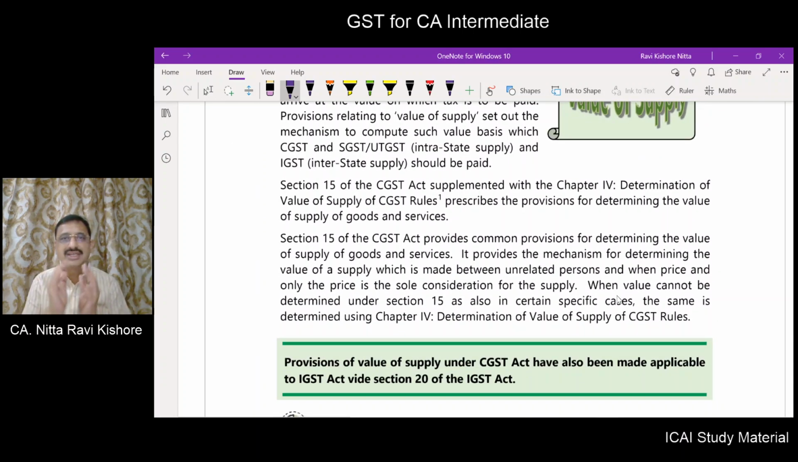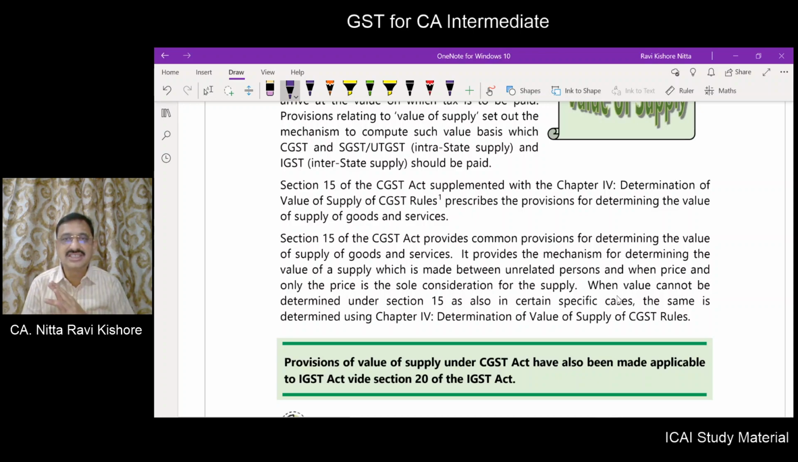Now, in order to understand and analyze the concept of value of supply, you have to go through the provisions as contained in section 15. And also, you have to understand the CGST rules, that is, the determination of value of supply rules of CGST. Now, these rules have been prescribed. Now, what does section 15 say?